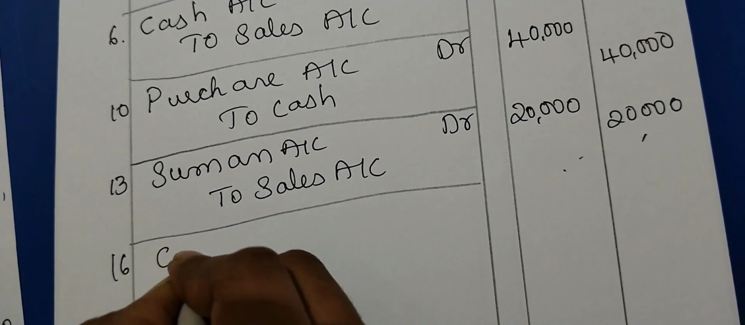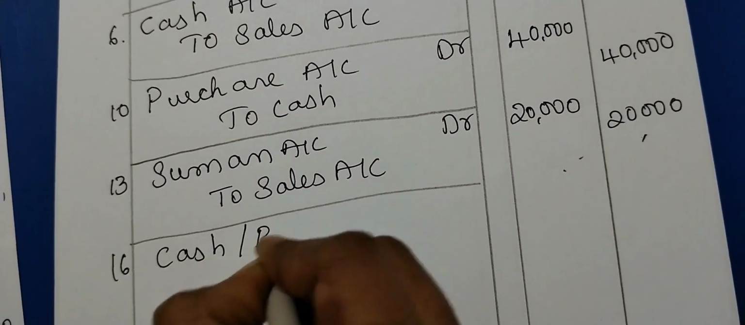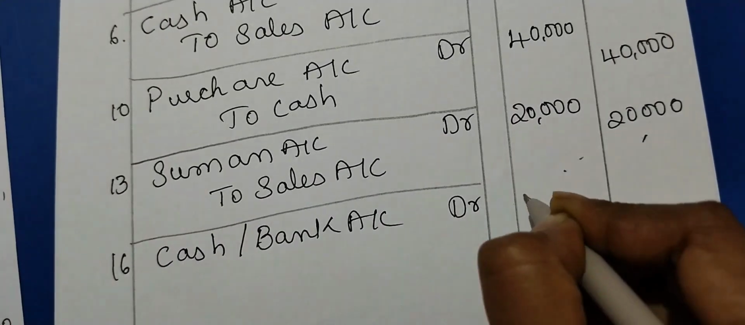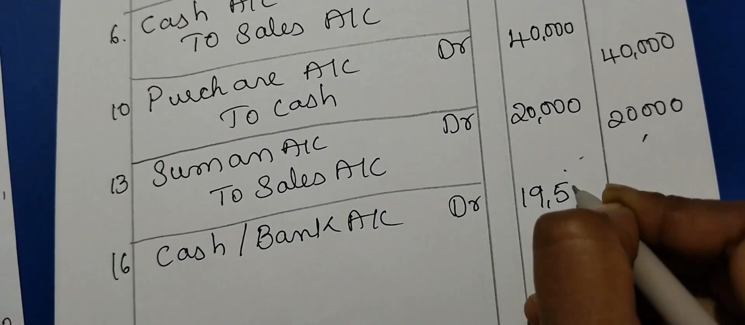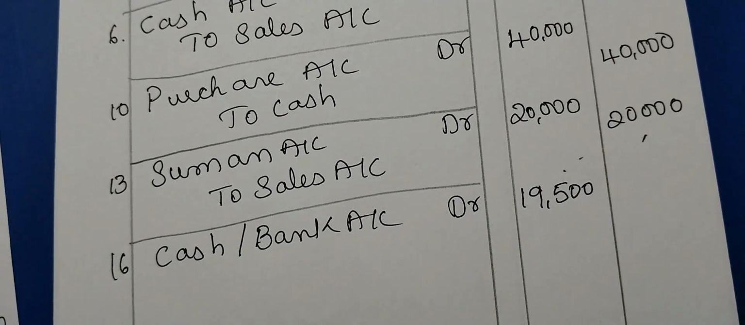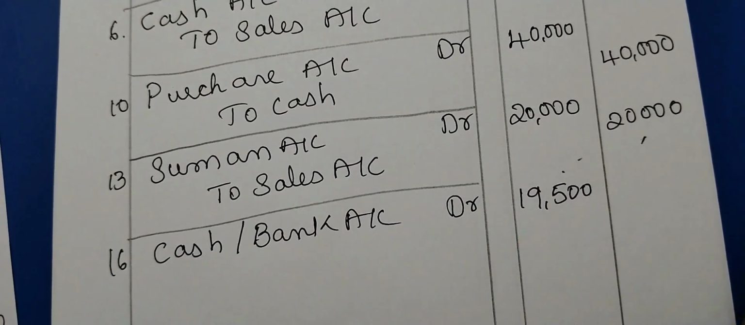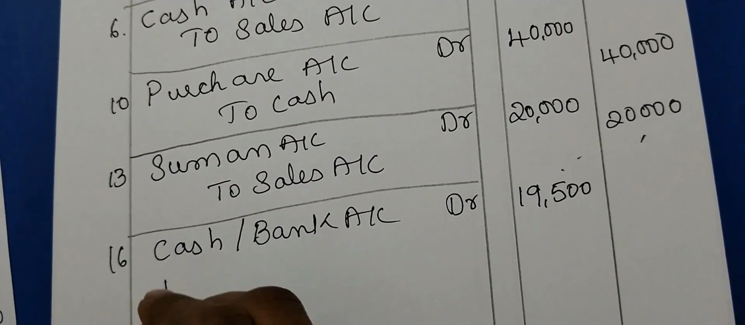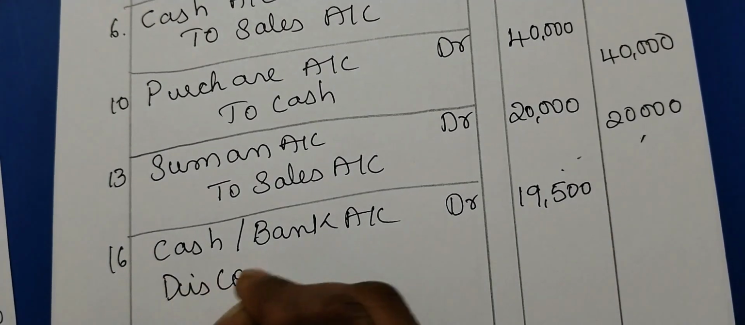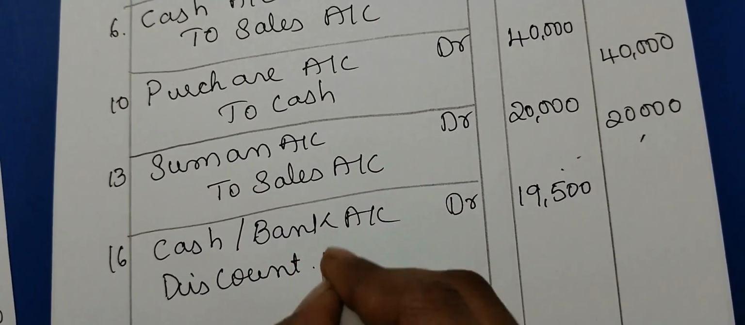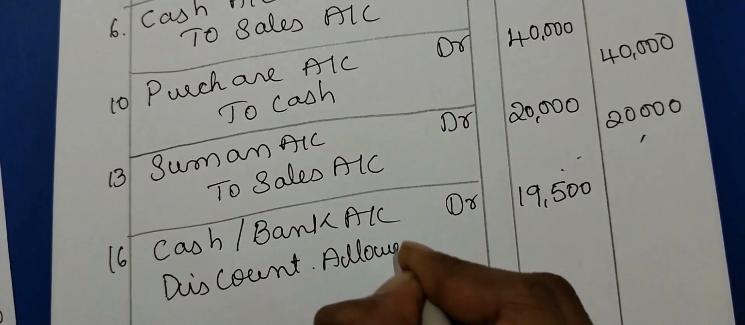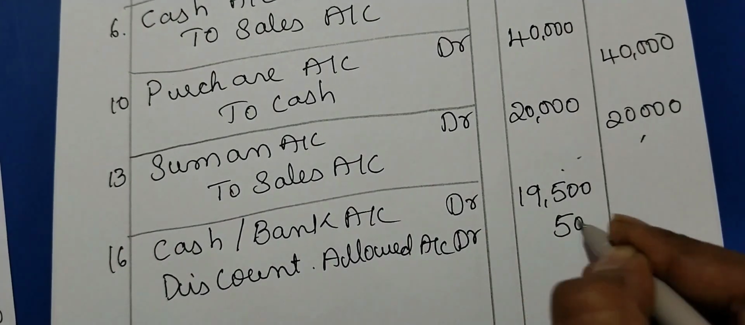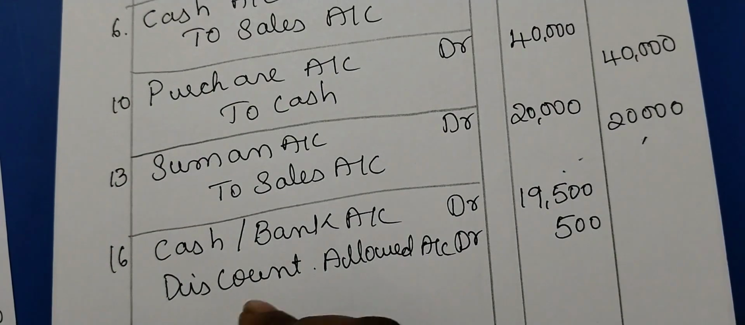You received a check. You can write cash or bank account debtor. Whatever you have received, only that amount you can specify, not more than that. Otherwise your account won't tally, right? So 19,500 only you have received, and for the remaining 500 you allowed a discount. Discount allowed is an expense, so we are debiting the discount allowed account. Debited 500.